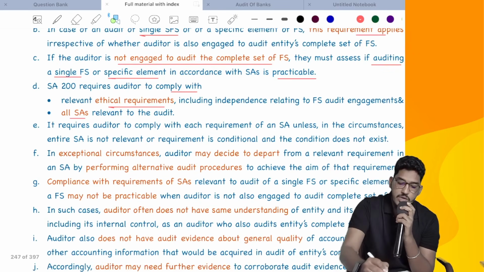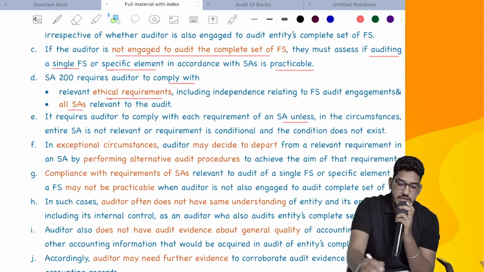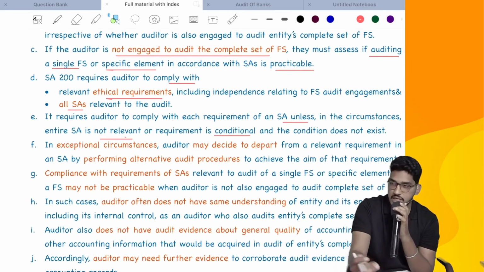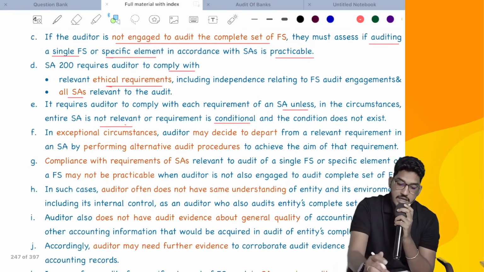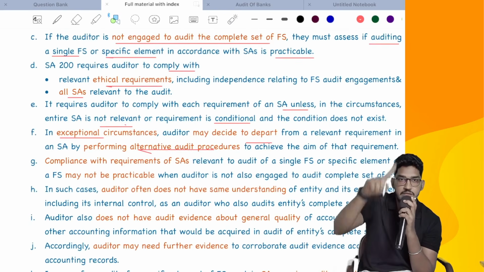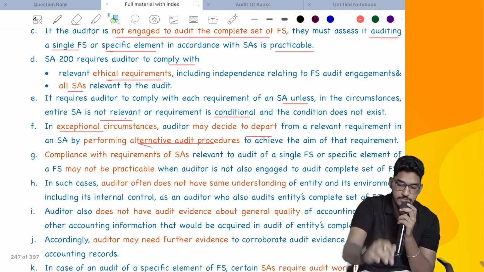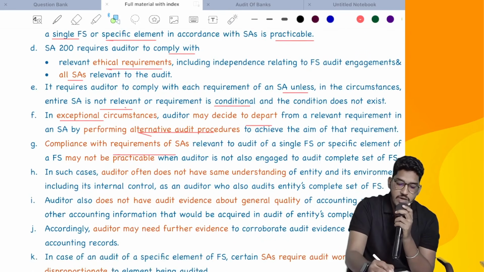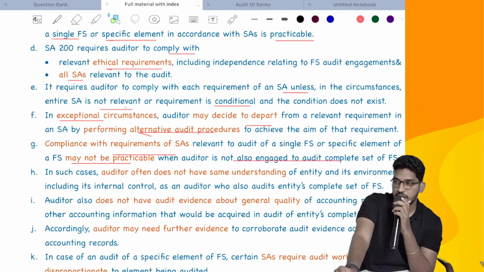Next, it requires auditor to comply with each requirement of SA unless it is not relevant or conditions are not present. In case if you are unable to perform audit procedure as given in the standards, you need to perform alternative audit procedures. Same point they have told in SA800 also. Next, compliance with the requirements of SAs relevant to audit of a single financial statement or specific element may not be practicable when the auditor is also not engaged to perform complete financial statements.